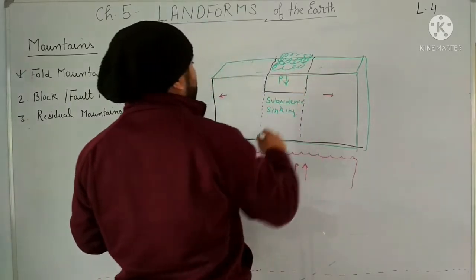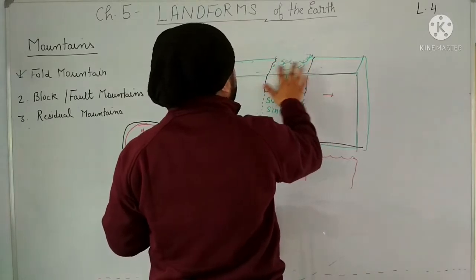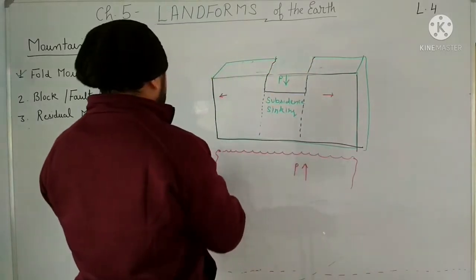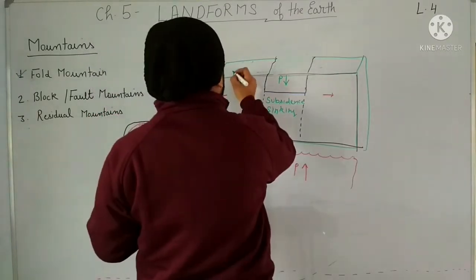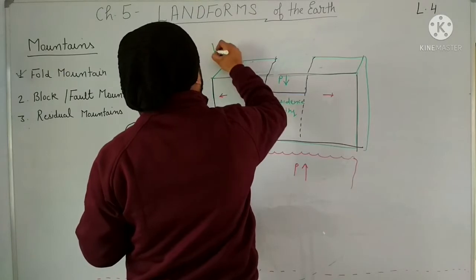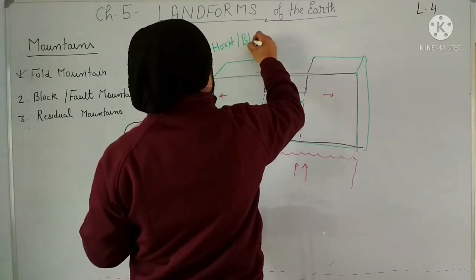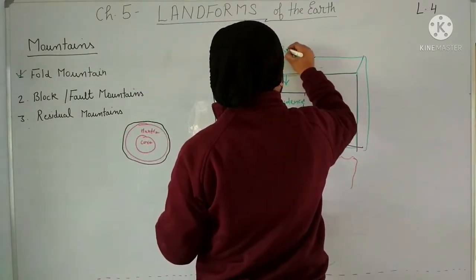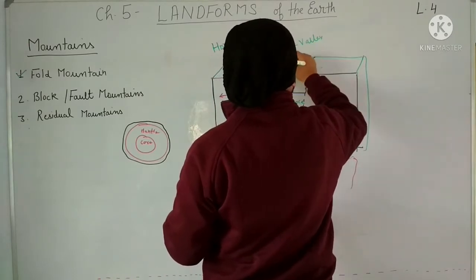So now what will happen? Now this region will become like this, and this region will become the raised one. So this one will be called here horst or the block mountain, and this one region will be called a rift valley or graben.